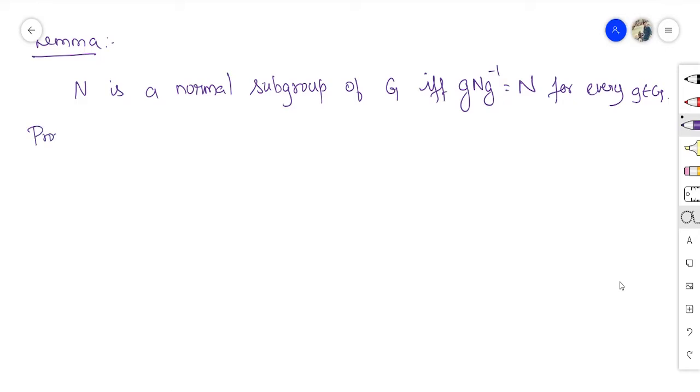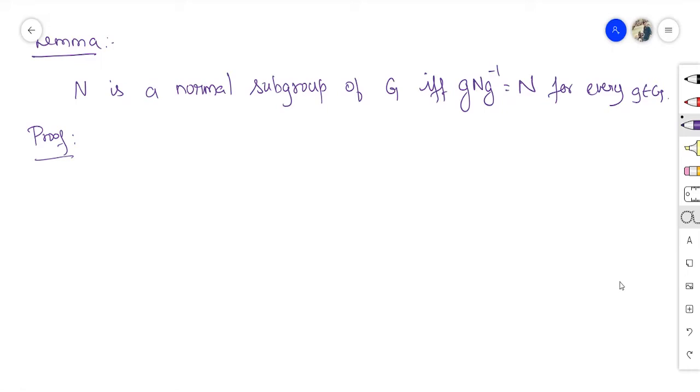Now this is a two-sided proof, since it is an if and only if statement. Assume N is a normal subgroup of G; we need to prove that gNg inverse equals N. Conversely, assume gNg inverse equals N, then prove N is a normal subgroup. Now I am going to prove the easiest one.